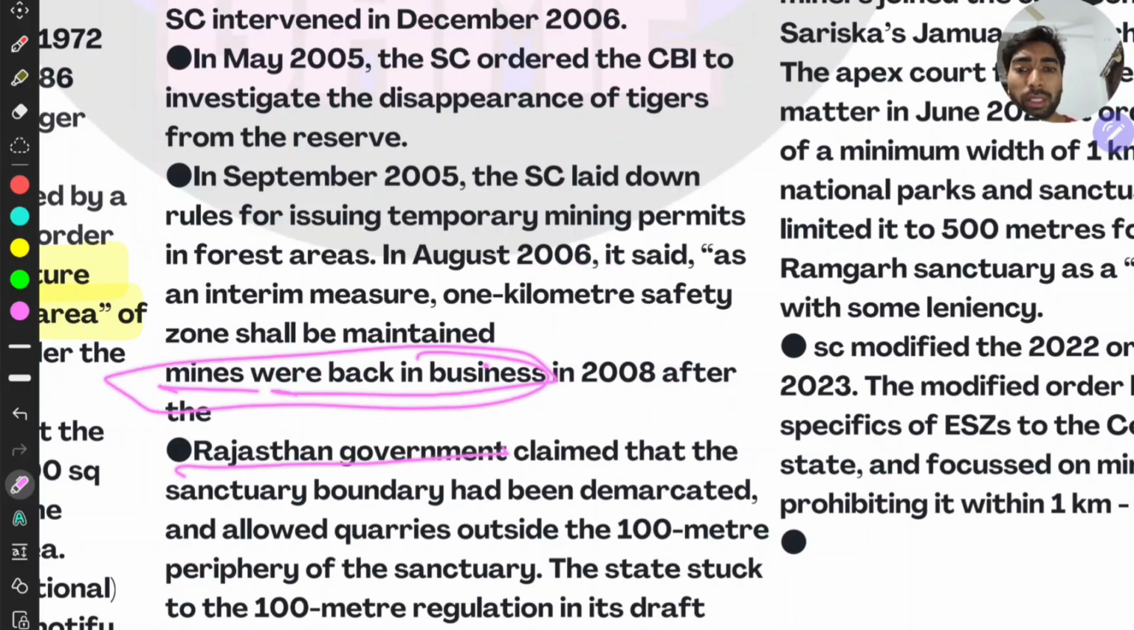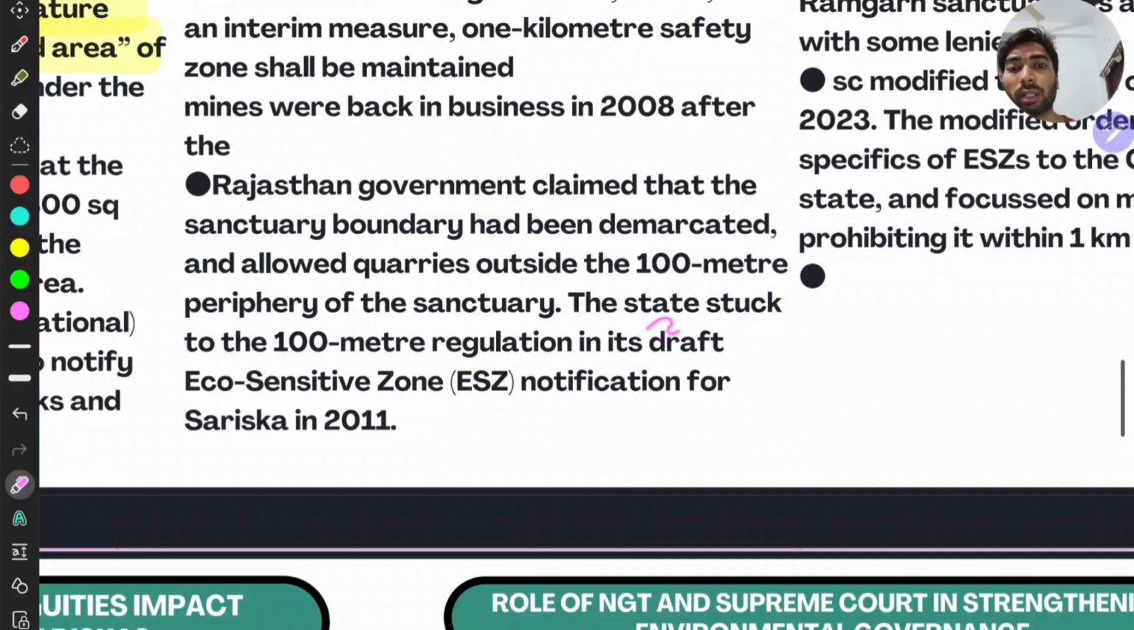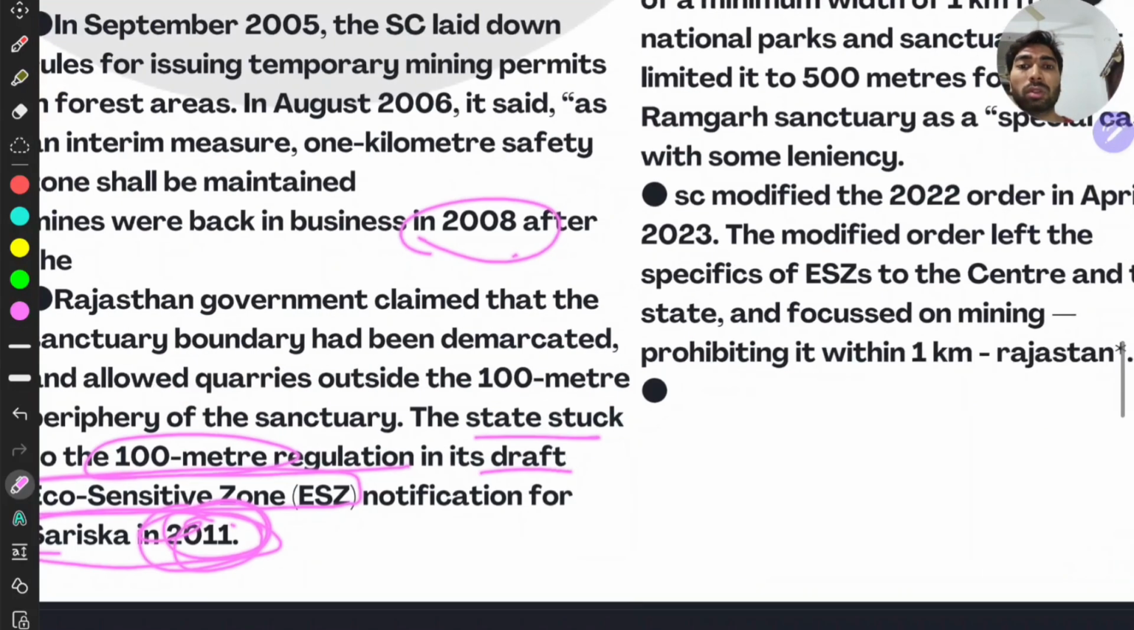Why? The Rajasthan government claimed that the sanctuary boundary had been demarcated, and allowed quarrying outside the 100-meter periphery of the sanctuary. The Supreme Court gave 1 kilometer, but Rajasthan said 100 meters. The state stuck to the 100 meters regulation in its draft eco-sensitive zone notification for Sariska in 2011 also. This is 2008 and 2011 too.